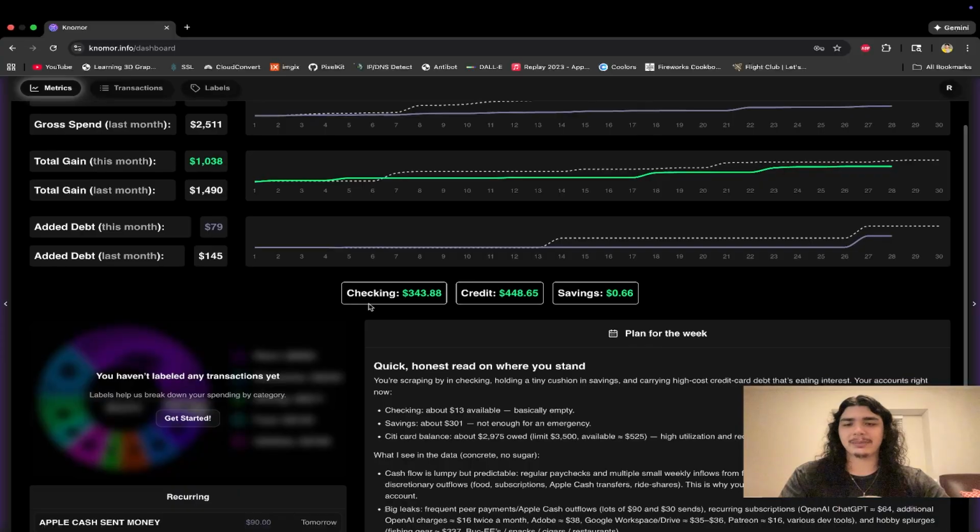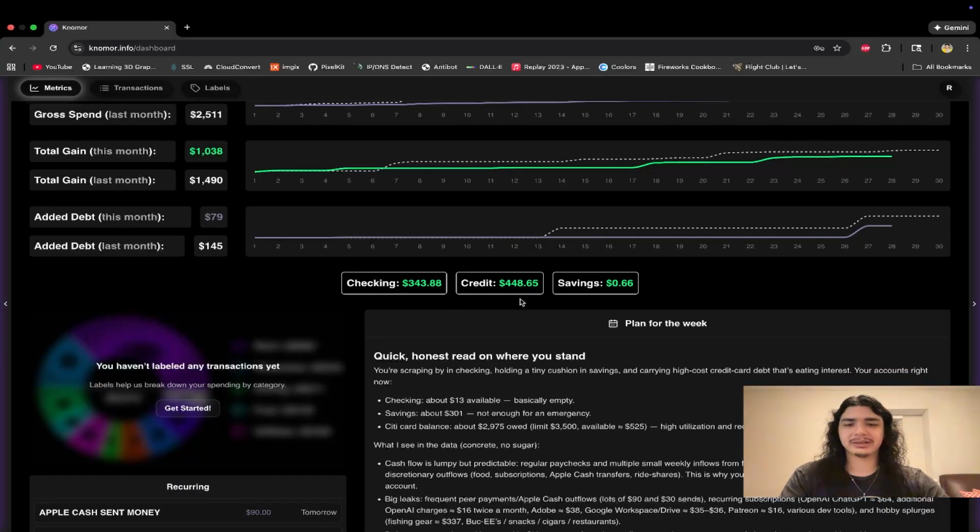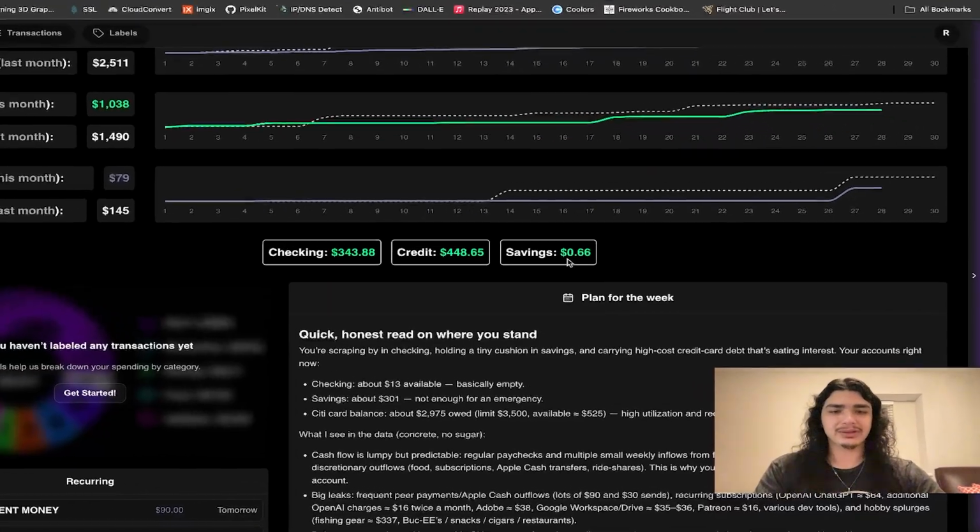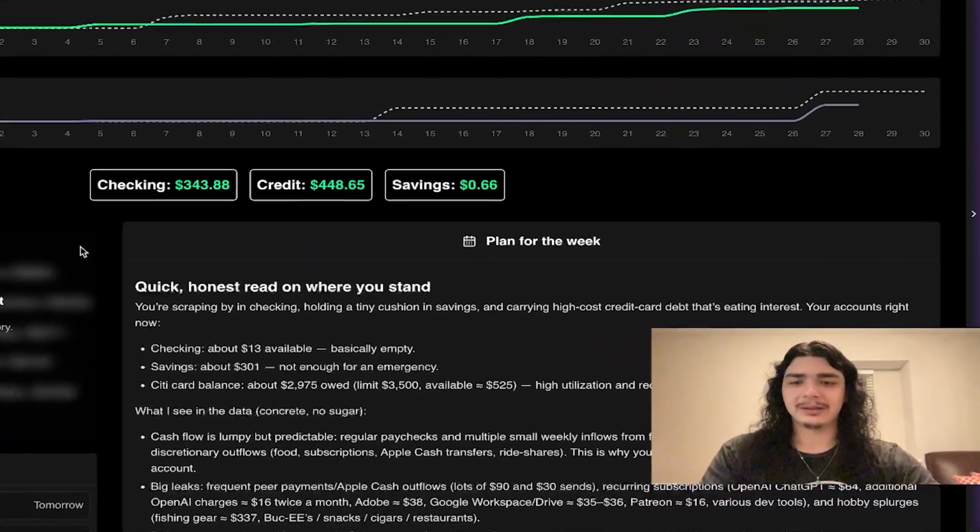Here you can see how much money they currently have in their checkings, their credit. This is how much credit they have available to spend, and then how much they have in their savings.